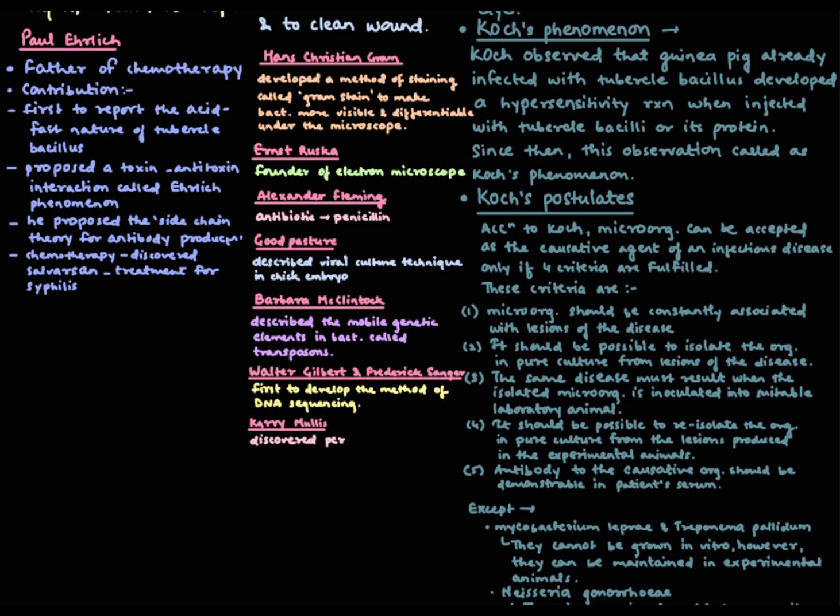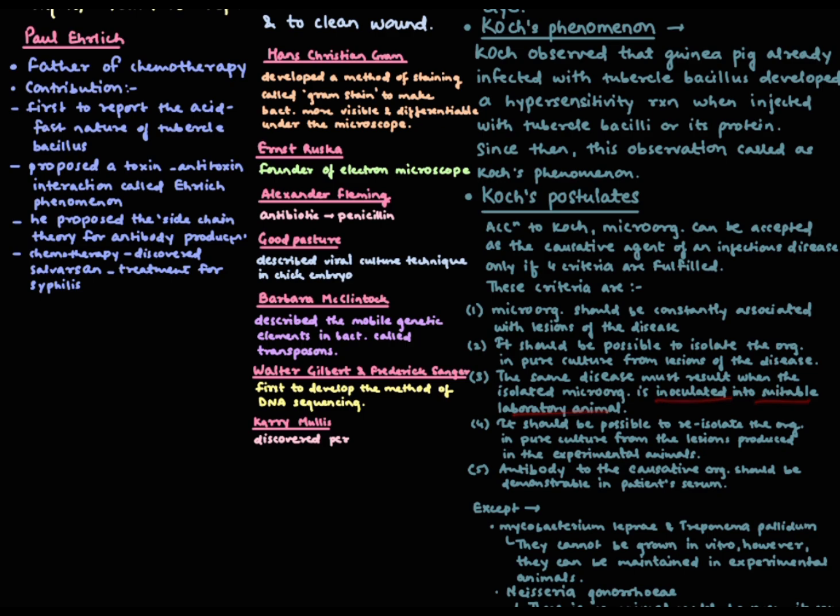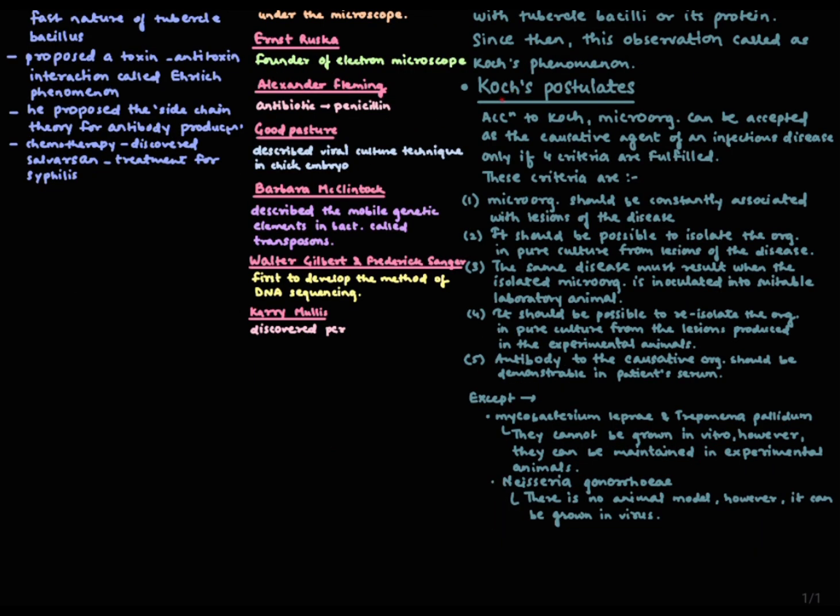Then the same disease must result when the isolated microorganism is inoculated into a suitable laboratory animal. Then it should be possible to re-isolate the organism in pure culture from lesions produced in the experimental animals. And antibody to the causative organism should be demonstrated in the patient's serum. So these are the postulates of Koch.